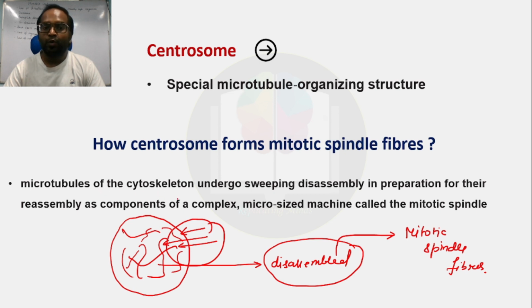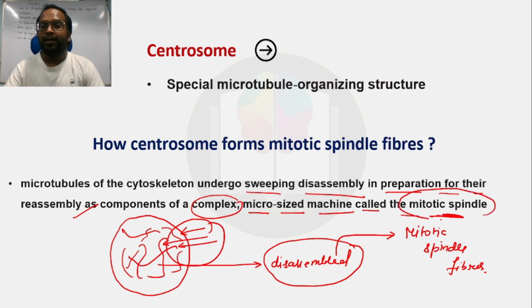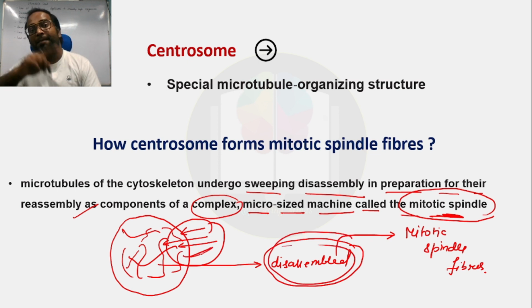Microtubules of the cytoskeleton undergo sweeping disassembly in preparation for their reassembly as components of a complex micro-sized machine called the mitotic spindle. They form the mitotic spindle. Disassembly of the cytoskeleton leads to the assembly of the mitotic spindle, which helps in the separation of chromosomes.